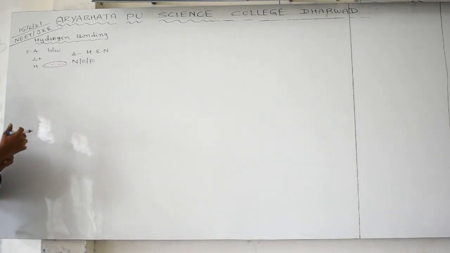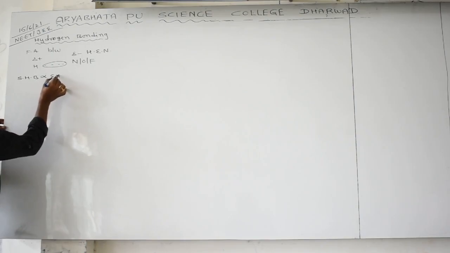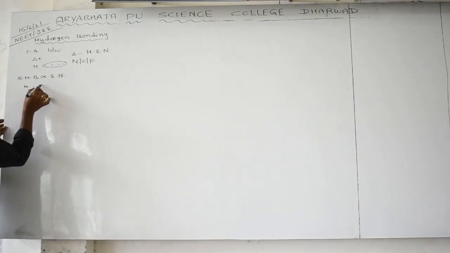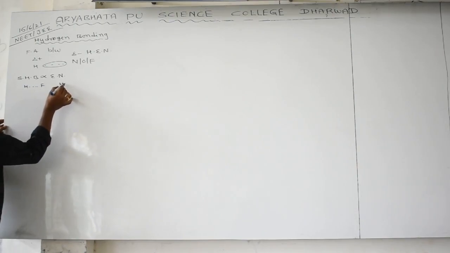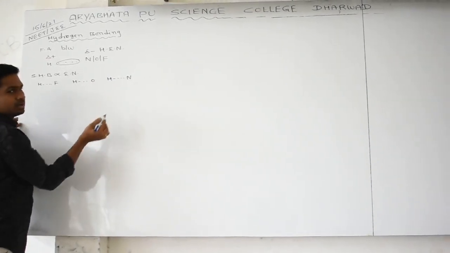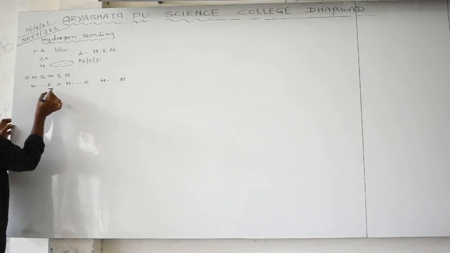Now, what is the strength of the hydrogen bonding? Generally, the strength of a hydrogen bond is directly proportional to electronegativity. If you take the hydrogen bond between hydrogen and fluorine, between hydrogen and oxygen, and between hydrogen and nitrogen, what happens is that the electronegativity of fluorine is high, so the strength will be more.